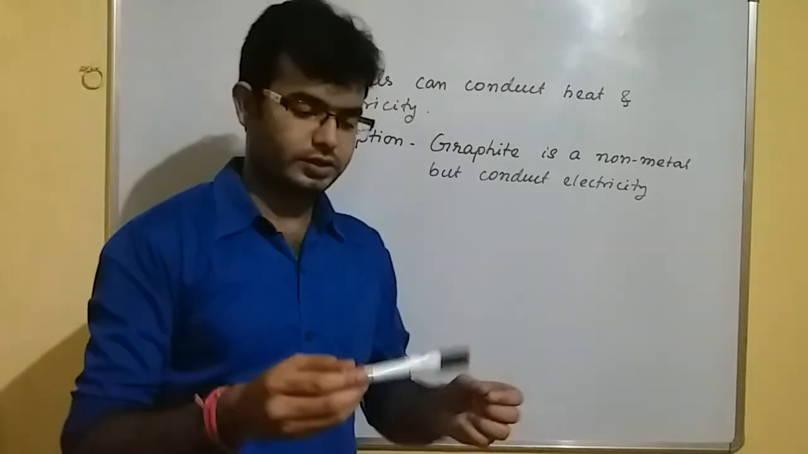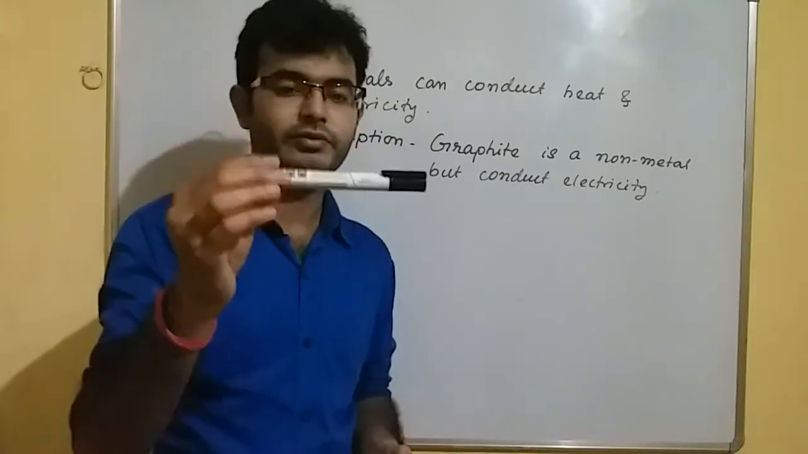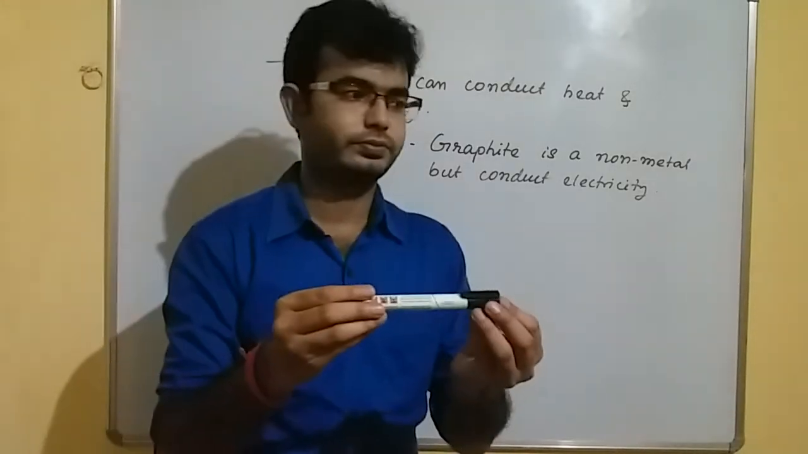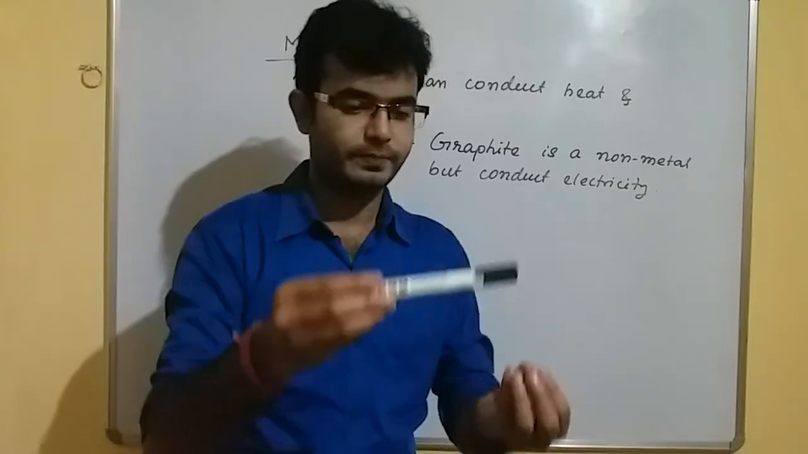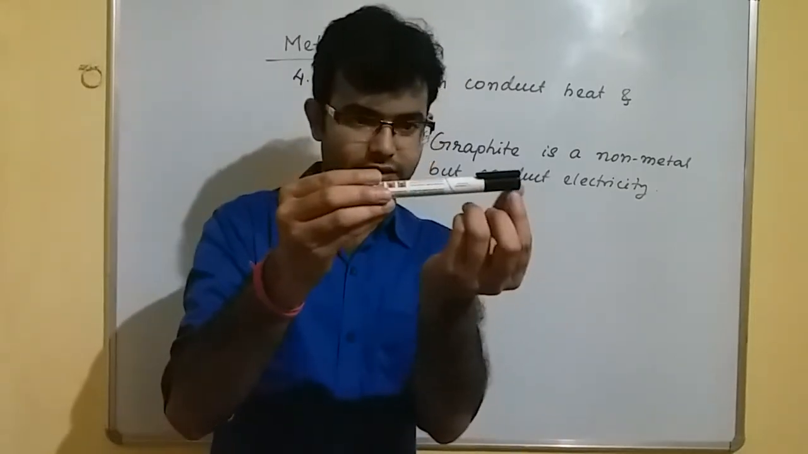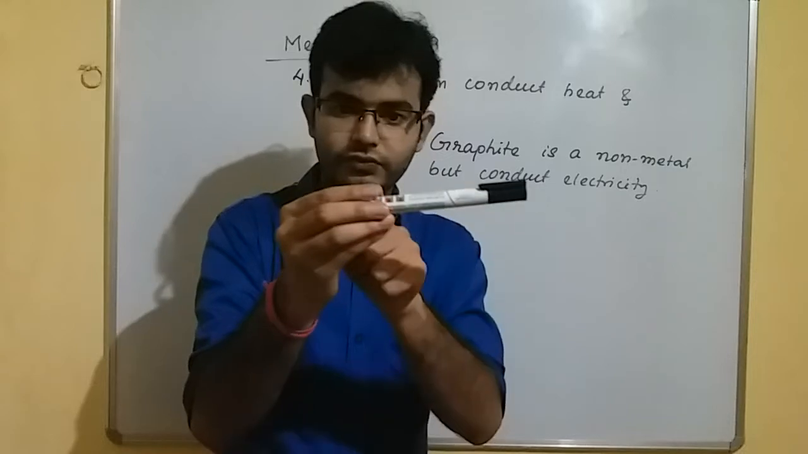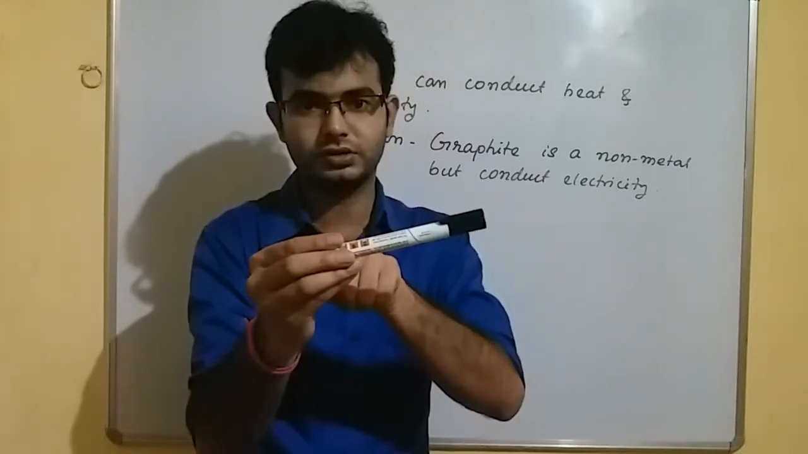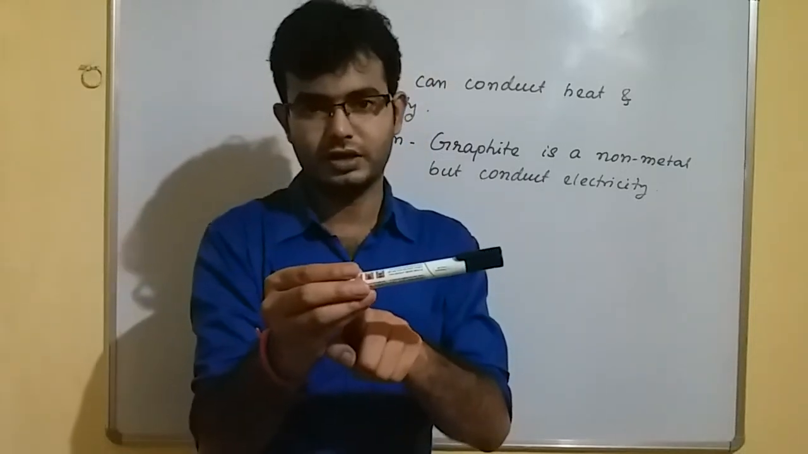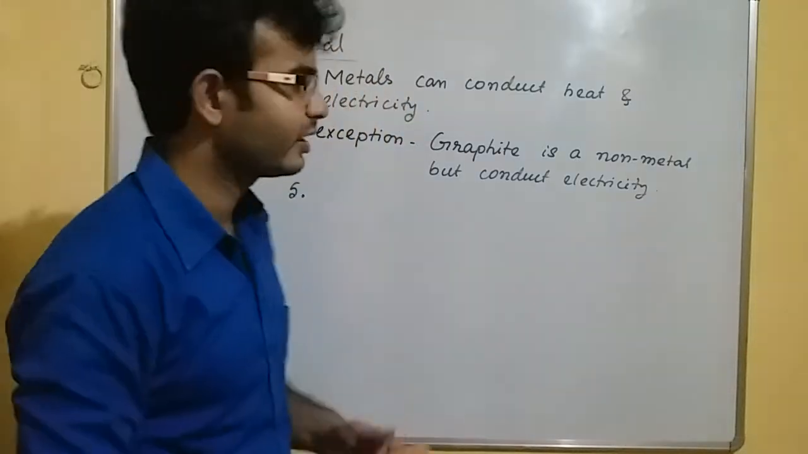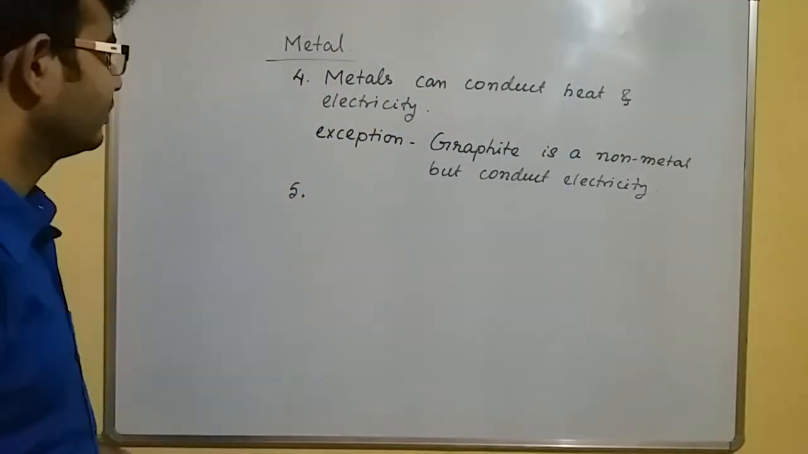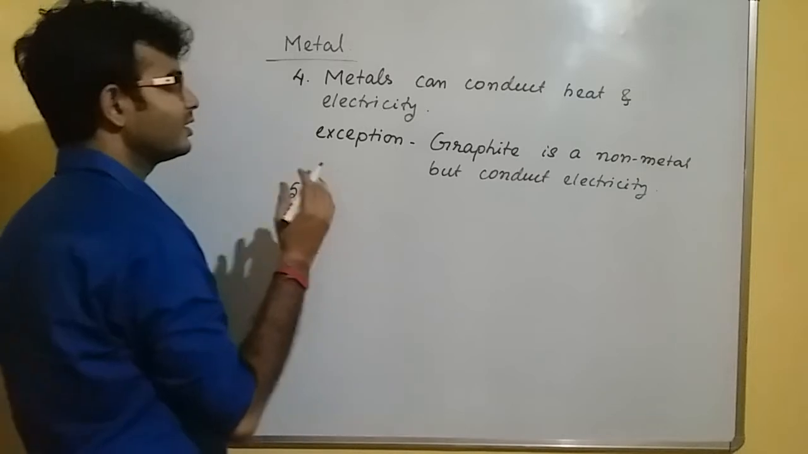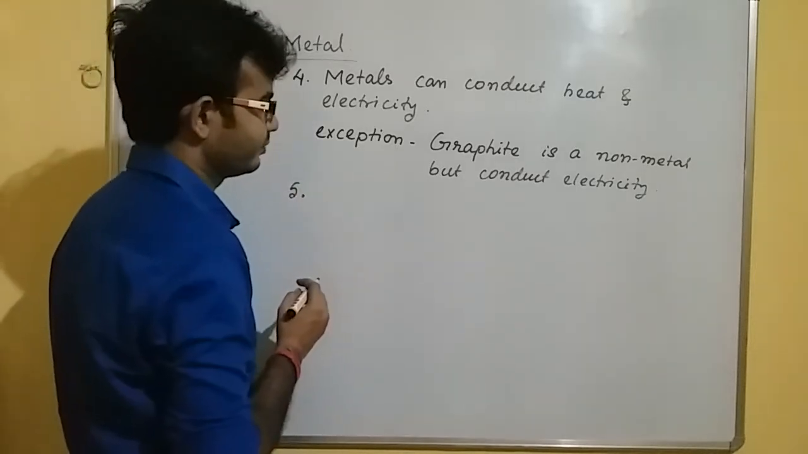Means if we heat this, we have just an iron rod, suppose. If we heat the iron rod in that portion, then we can feel the heat from the other side of the iron rod. So obviously we can say that iron can conduct heat. Okay, so metals can conduct heat and electricity.